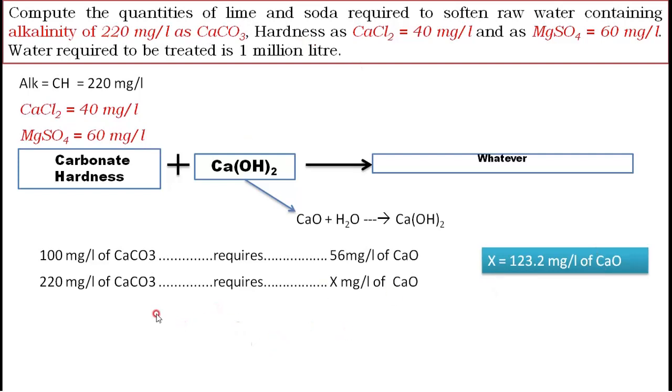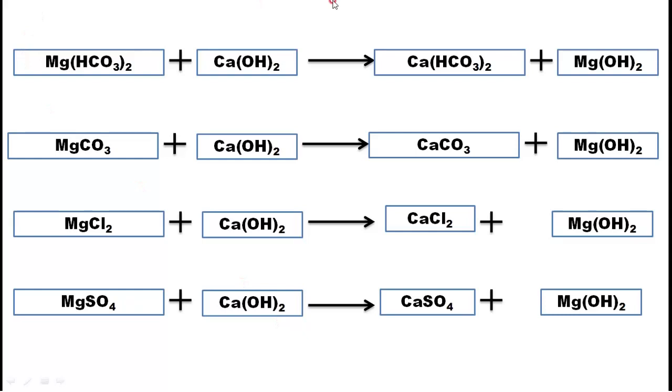Then coming to the next one, now I will come to MgSO4. Okay, how to soften this MgSO4, how to remove this MgSO4? For that, in the previous video on the lime soda process, I shared this slide and even explained it. Here you can see the hardness due to Mg is listed: Mg(HCO3)2, MgCO3, MgCl2, MgSO4.